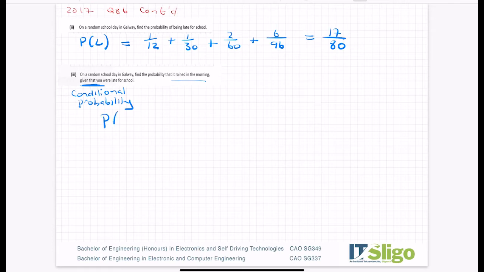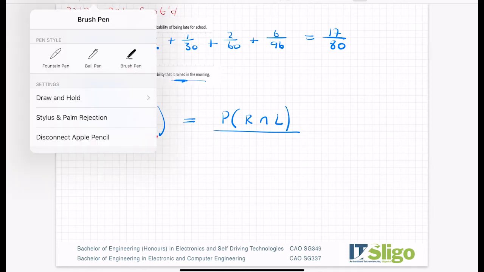So the probability that it rained, so it's "rain" first, and then you do the given bit, given that you were late. Okay, it's one of the formulas you have to learn off. How I remember it is it's the intersection of the 2 over the probability of the second one.